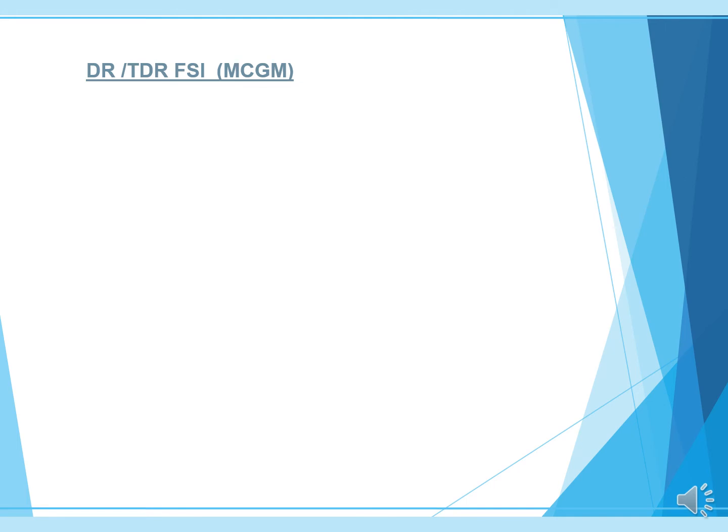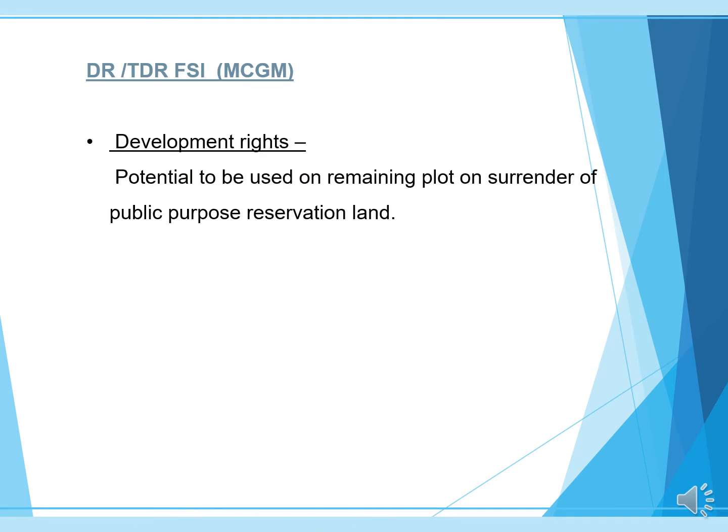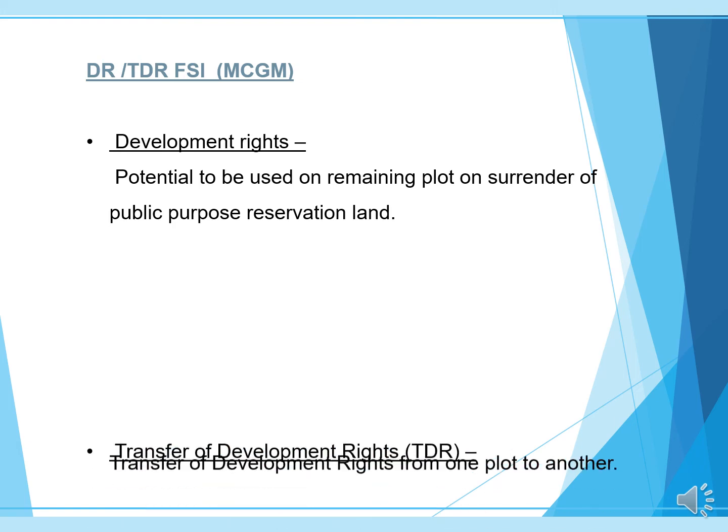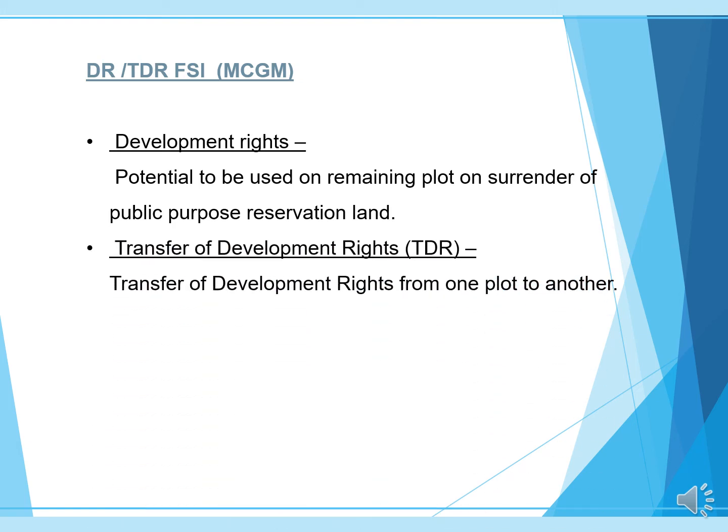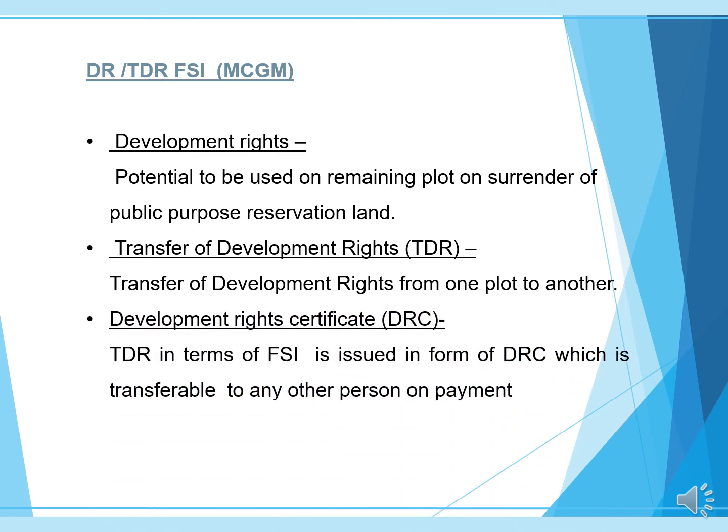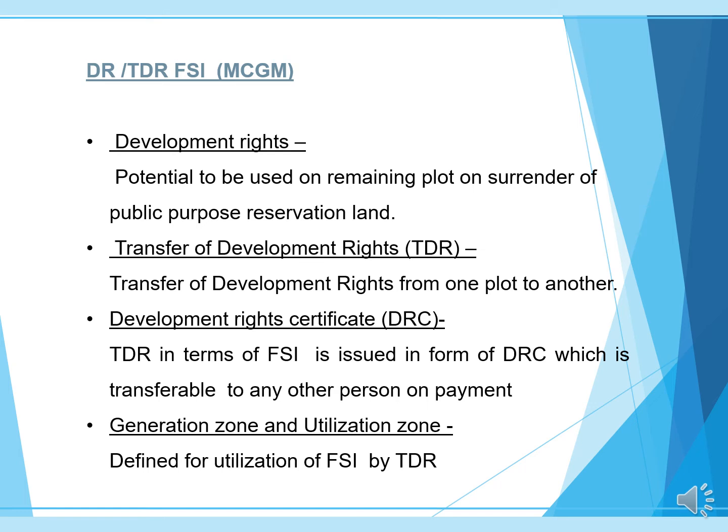DR, TDR, FSI. Development rights: potentially to be used on the remaining plot or on surrender of the public purpose reservation land. Transfer of development rights, which is known as TDR, happens from one plot to another. Development rights certificate: TDR in terms of FSI is issued in the form of a DRC, which is transferable to any other person on payment. Generation zone and utilization zone are defined for utilization of FSI by TDR.